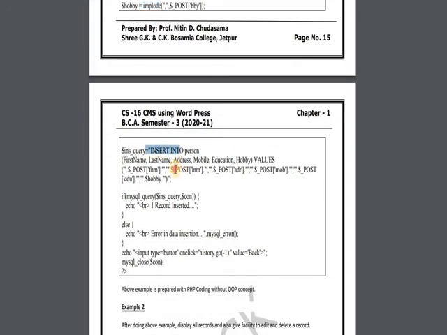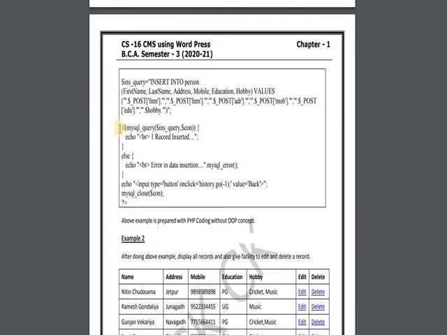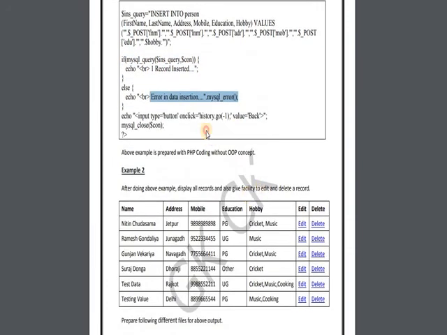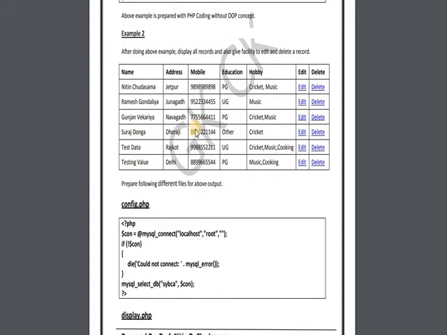After that the insert query, insert into table name, field name, values, post, whichever comes from the post form. After that we are running the query and we are printing one record inserted or whatever error we are getting, and finally we are giving the back button. This was the simple thing. After that we are doing some more process over here.